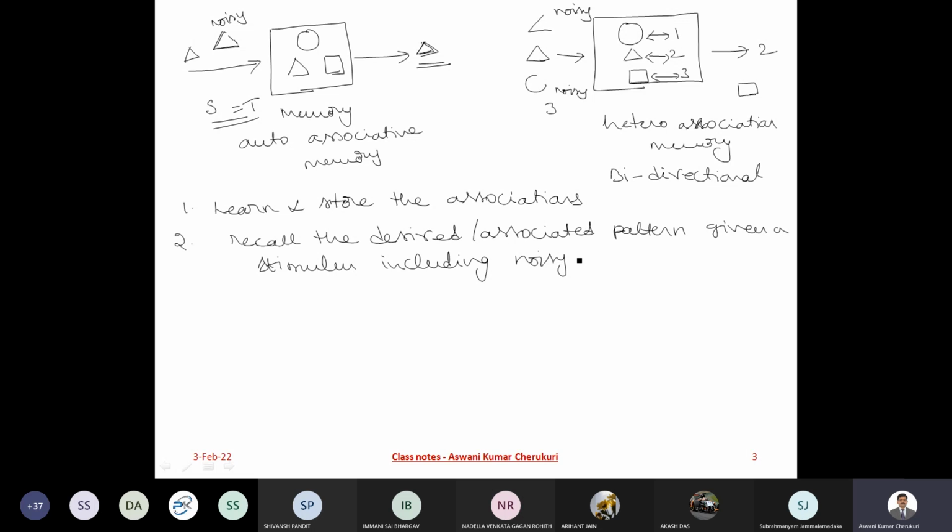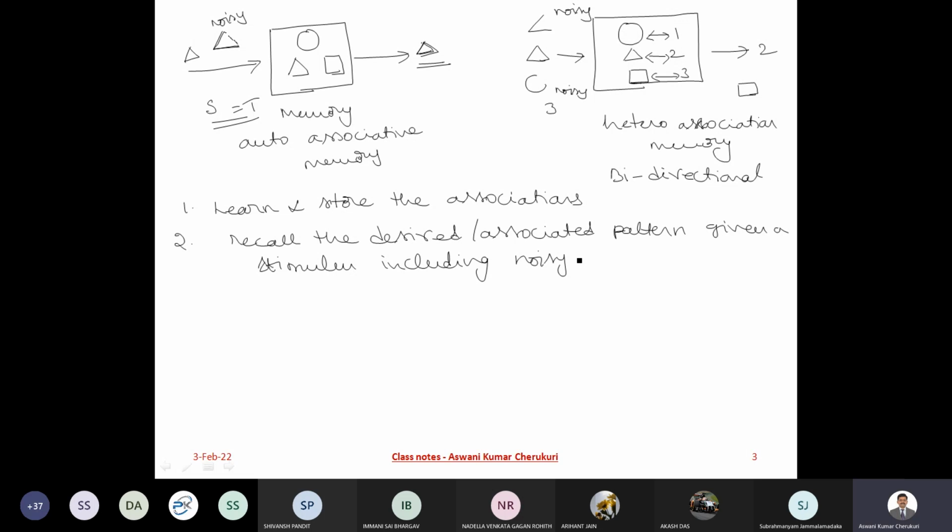You have a right doubt. When I say S is equal to T, auto-association means I stored something and I am recalling the same thing. Circle I stored, triangle I have stored, and I also have stored my rectangle. Now the input I am giving is the stimulus. Either I am giving the exact triangle, or a distorted triangle. What I am getting is the stored pattern, which is the triangle. In that way, it is auto-association.